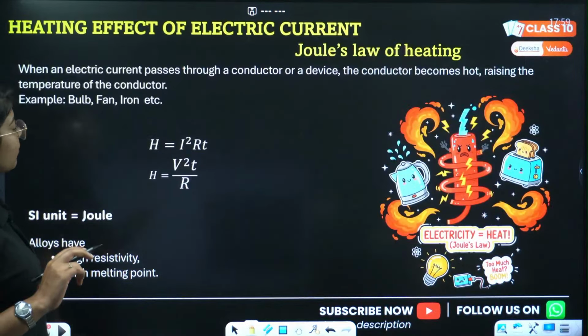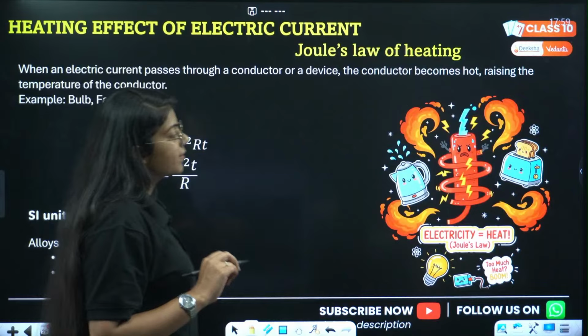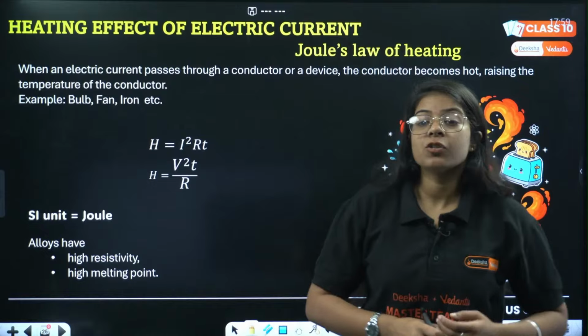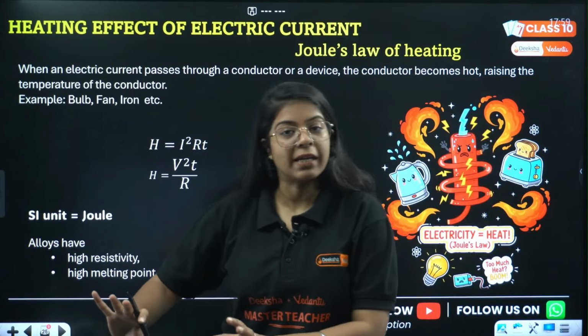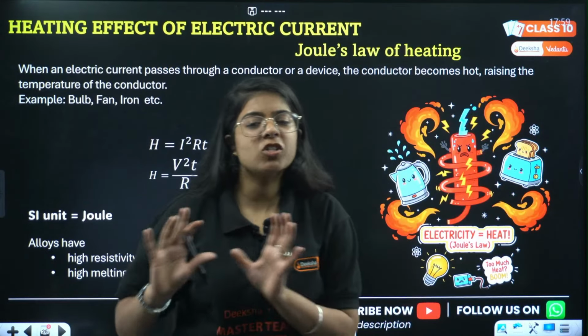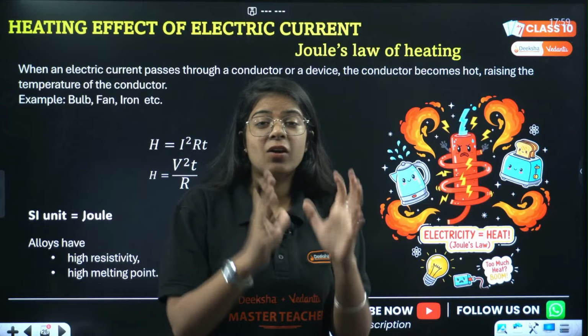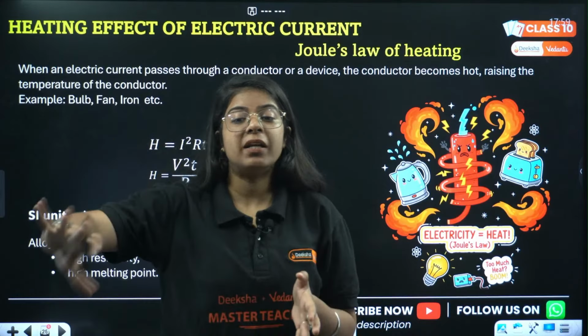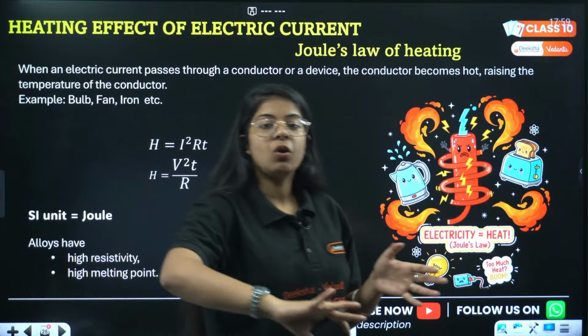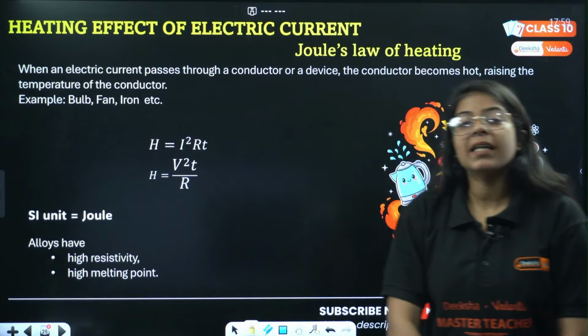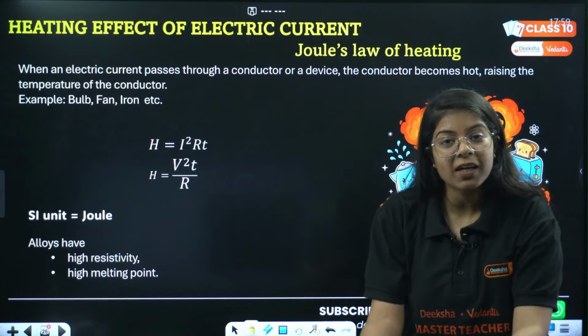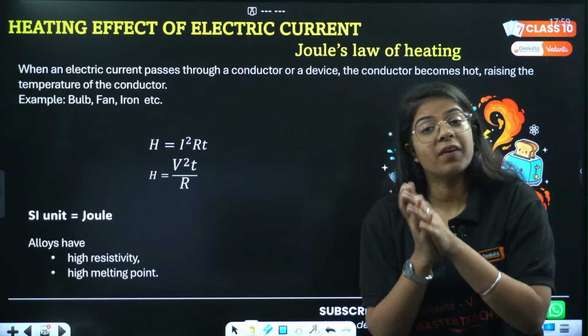Next topic, we were on heating effects of electric current. Whenever so much current passes through a circuit or a bulb for a long period of time, that increases the temperature of that conductor because of resistance.